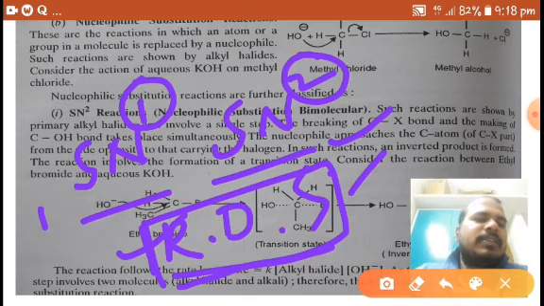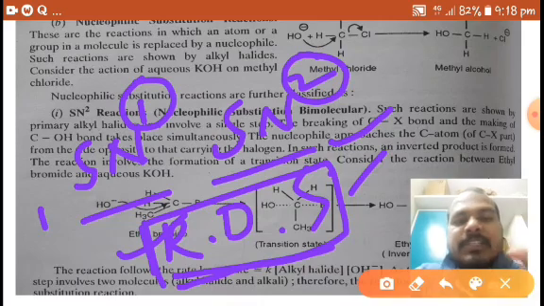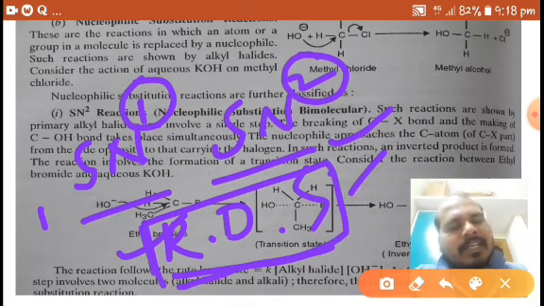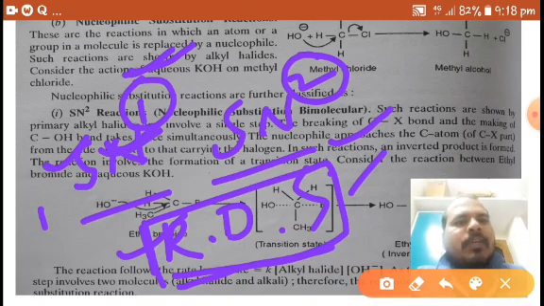So from this concept, what is the SN1 reaction and what is the SN2 reaction? In SN1, S means substitution, N means nucleophilic, and one means one molecule: unimolecular nucleophilic substitution reaction. That means one molecule participates in the rate determining step, that is the slow step.